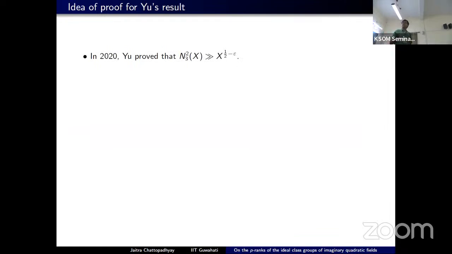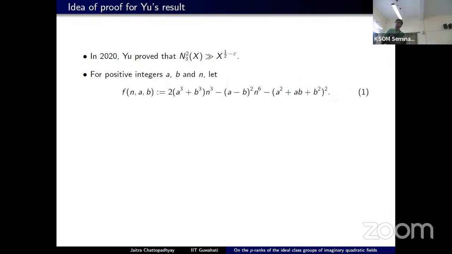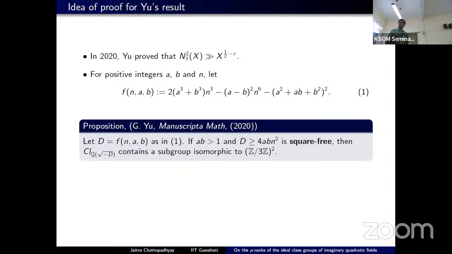His result shows that N3,2 of x is at least x to the half minus epsilon. What he did is he worked with a parametric family of imaginary quadratic fields and counted how many of these quadratic fields there are for which the parameters come out to be squares. Precisely, he considered the multivariable polynomial f(n,a,b), given by this expression, and counted the square-free values of this polynomial.